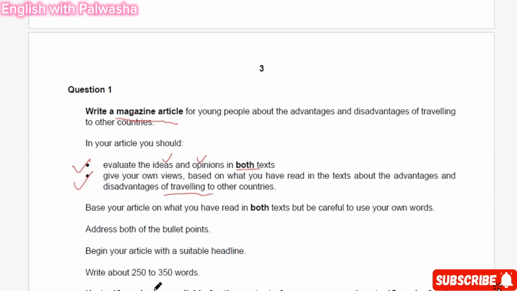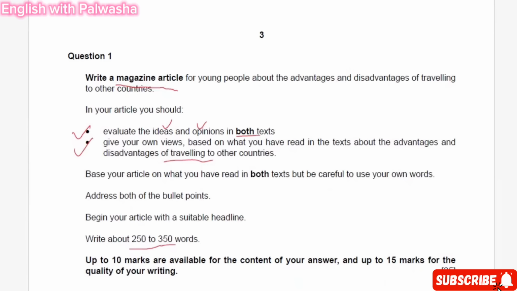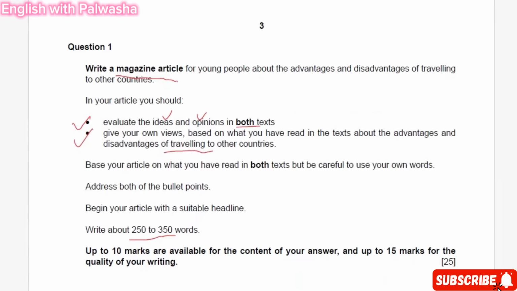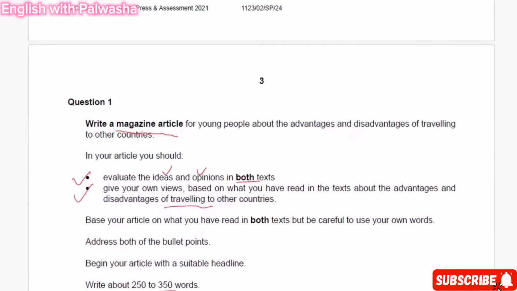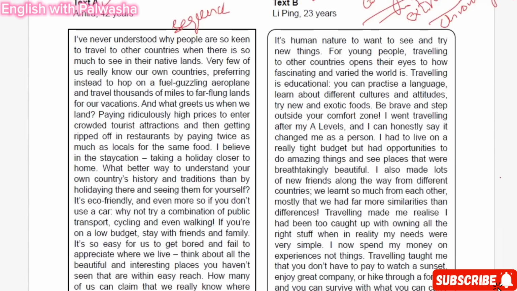You are going to write about 250 to 350 words, so it's not a short task. It's a long task, and you need to invest time in it, but it's very easy because the text is already given in front of you. In Section B, we don't have any material, we have to create everything on our own. But in Section A, we have the text in front of us. For students who find it difficult to write sentences, Cambridge has made this easier by giving them the information about the specific topic.